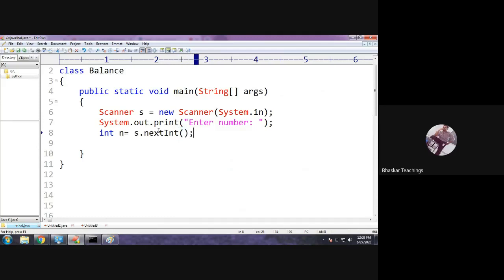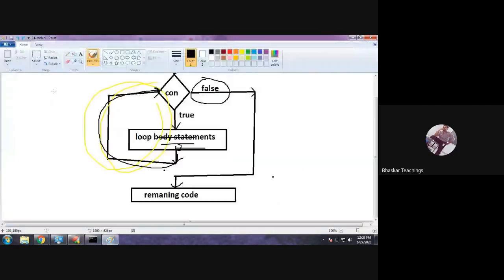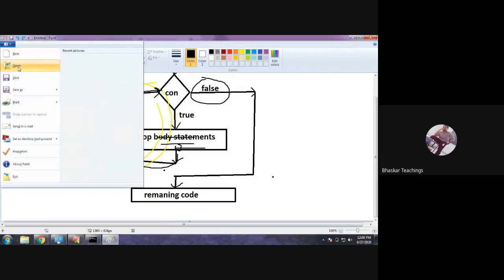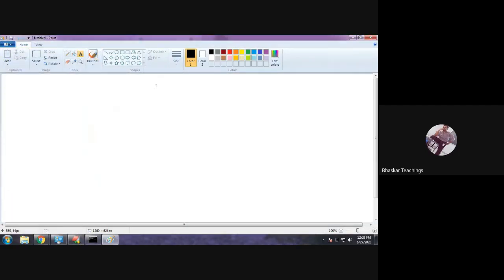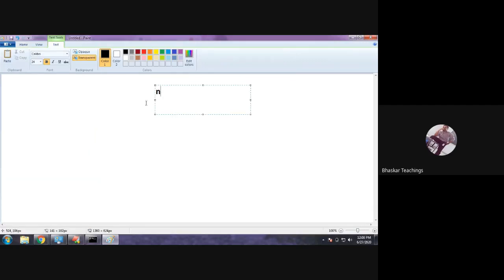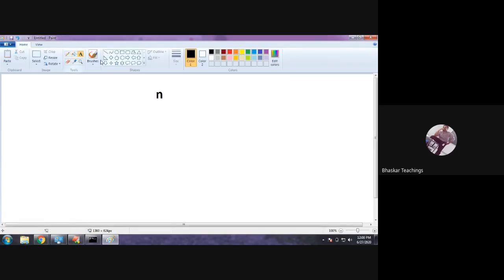Okay, so now input is ready, you need to process. Now tell me how to check whether the number is perfect or not. What I am going to do is, here we have n, right? The n value. Okay, for this n value we need to find the factors. So find the factors of the n value.